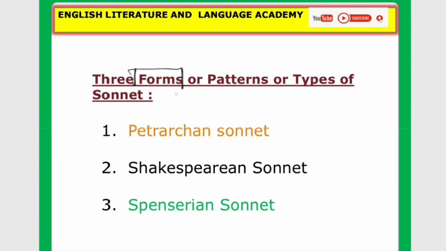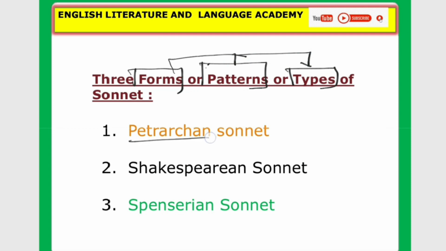Forms of sonnets. There are three forms. Forms are also known as patterns or types. These three terms, forms, patterns, and types, are the same. So there are three types of sonnet. The first one is the Petrarchan sonnet. The second one is the Shakespearean sonnet. The third one is the Spenserian sonnet. So let us analyze them one by one.